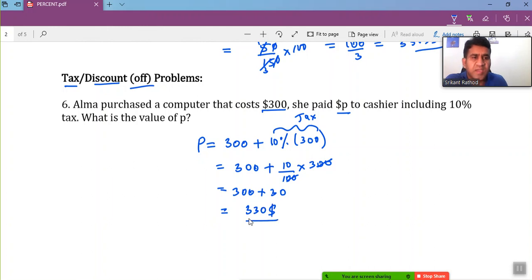So she paid $330 to the cashier while purchasing the computer of cost 300, as 10% was the tax on it. So the total amount she paid to the cashier was $330. So this is how percentage is involved. Whatever the value of percentage may be, the way of working here is going to be the same. All right,